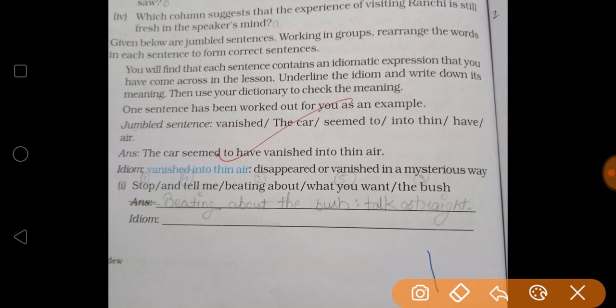Stop, you will mention the number on the phrases. Okay, after that, when you read, it will become a sentence. So stop is first, then we will keep beating about, then the bus, then and tell me what you want. This is the whole sentence: Stop beating about the bus and tell me what you want. And which idiom is used? Beating about the bus, and it means to not talk straight.